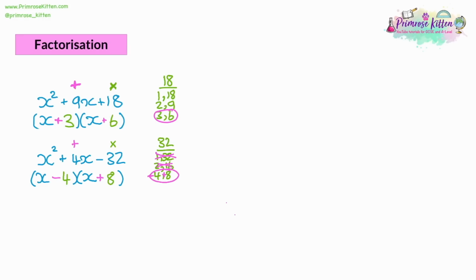So always be looking out for negative numbers as well, if you can see it in the question, and be thinking about takeaways. When we talk about two numbers that add together to make the middle term, we are allowed to take them away as well, or have any kind of combination of negative numbers that you need.